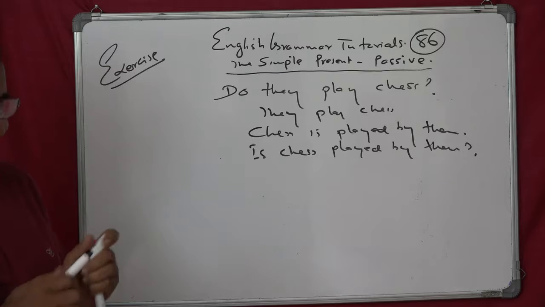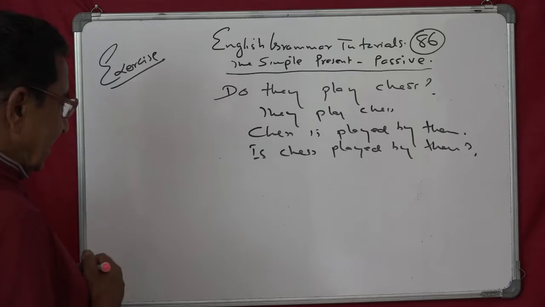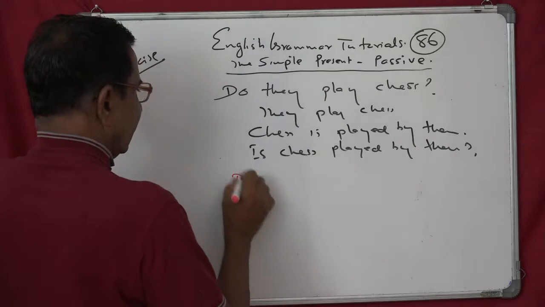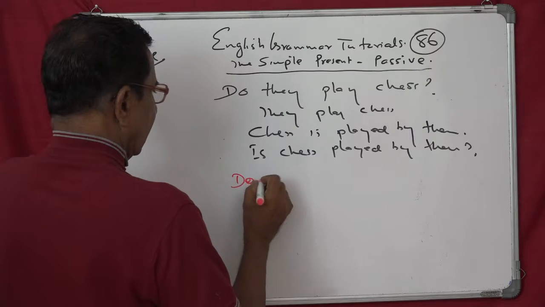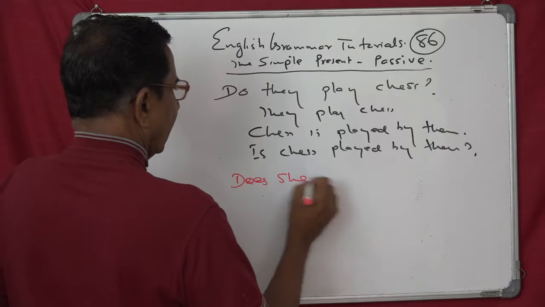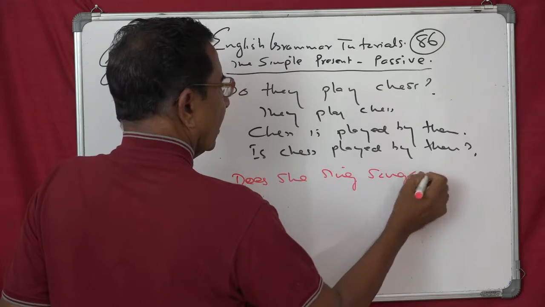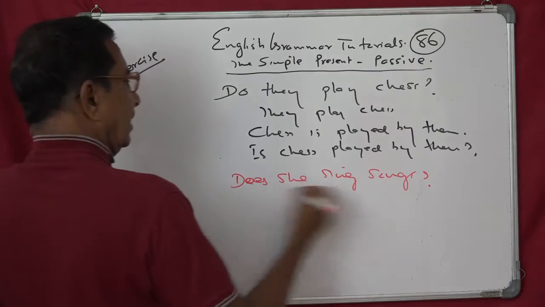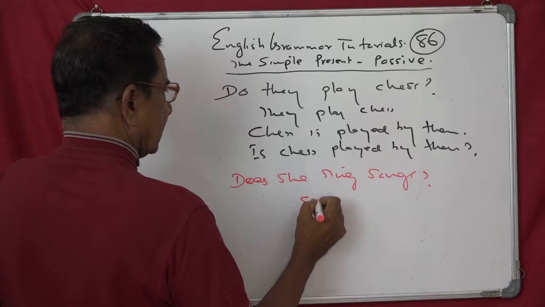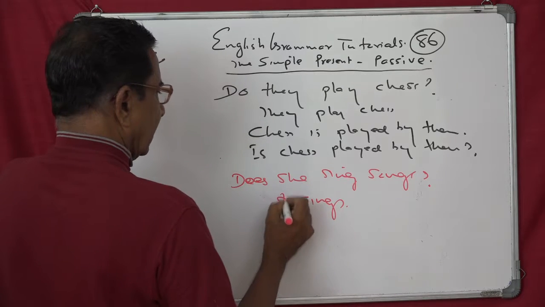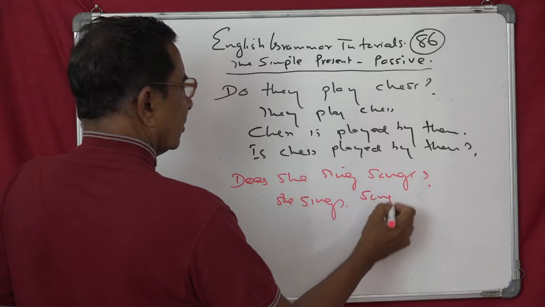Another example. Does she sing songs? Question. "Does sing" will be "sings." She sings songs.